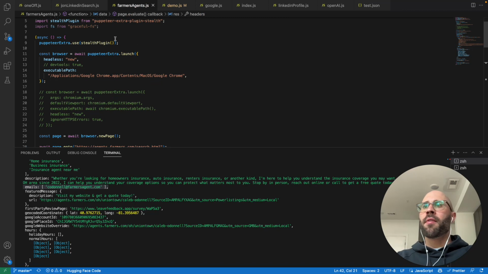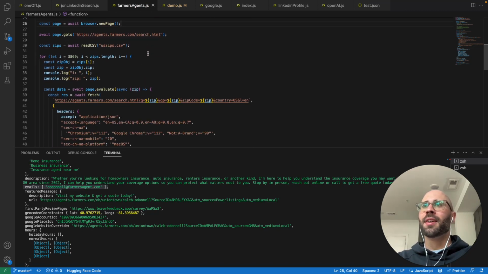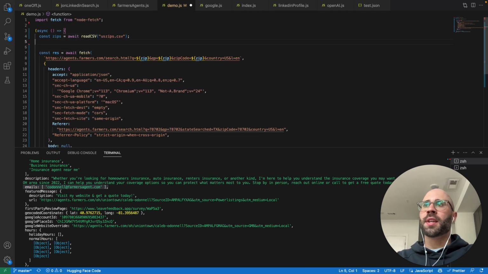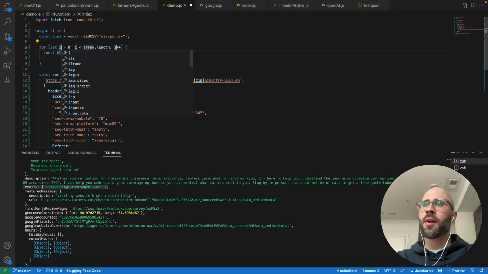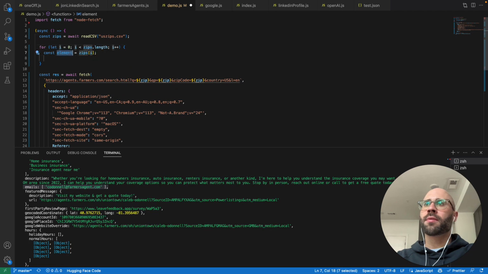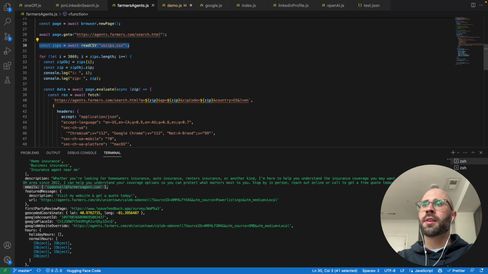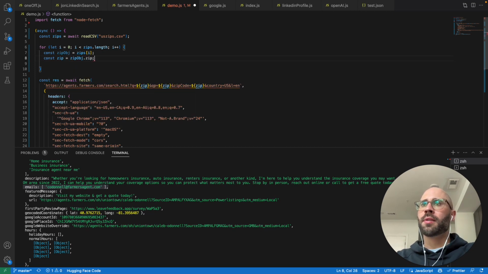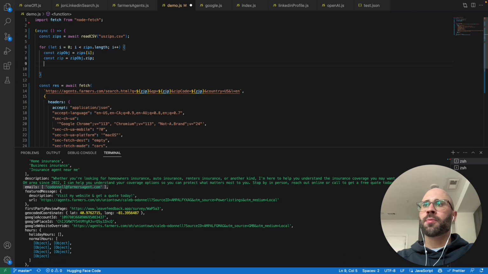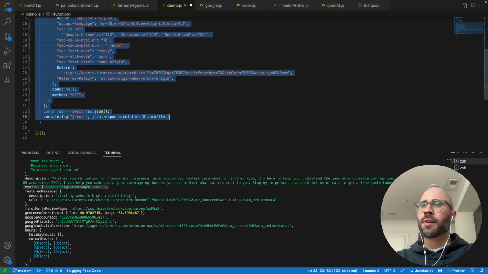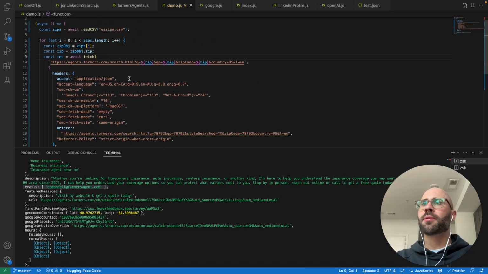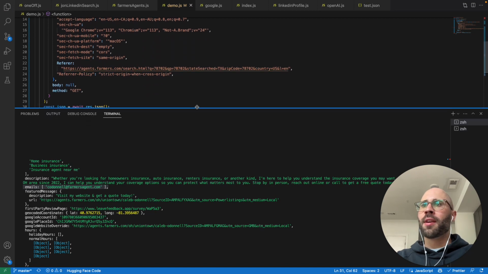Then all you have to do is get a bunch of zip codes. I believe I need to redo my other function here. Yeah, so I have a CSV for zip codes, and then you just loop through and log all those out.